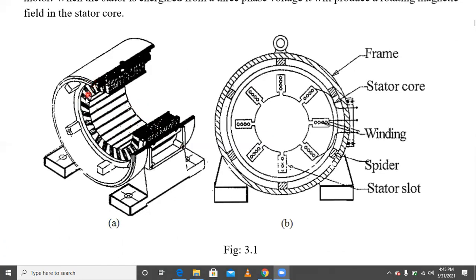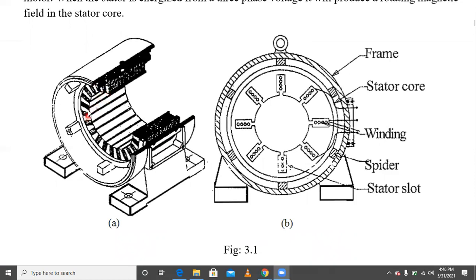This is called the stator. In this stator there are different slots, and these slots are used to place the winding. This is the three-phase winding, called R phase, Y phase, B phase, or otherwise A, B, C phases. You know this as the three-phase system: there are three phases, R phase, Y phase and B phase.